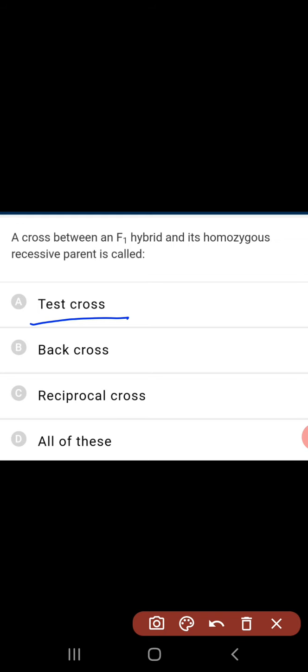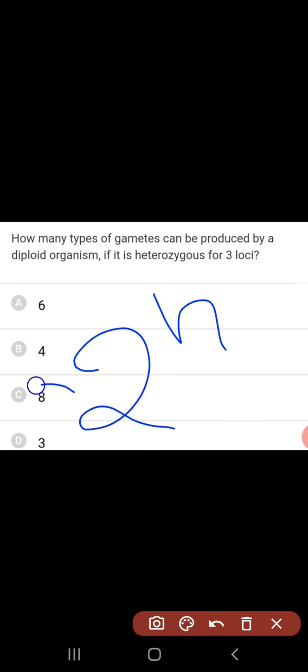How many types of gametes can be produced by a diploid organism if it is heterozygous for 3 loci? The formula for the gamete number is 2 to the power of n, where n stands for the number of heterozygous genes or heterozygous loci. Here it is 3 heterozygous loci, so 2 to the power of 3, that is 2 into 2 into 2, 2 twos are 4, 4 twos are 8. So C is the right answer for this question.